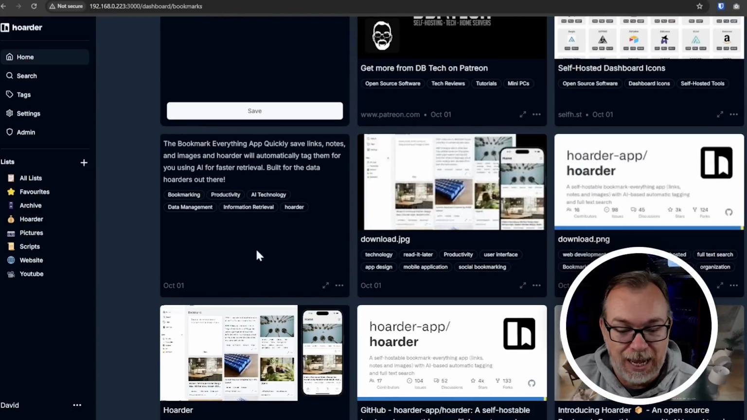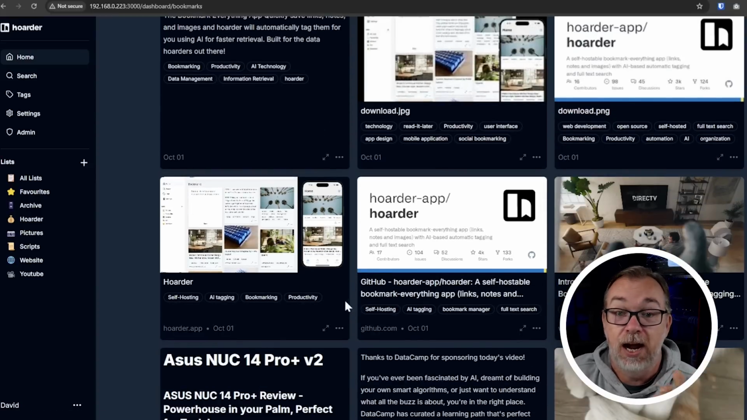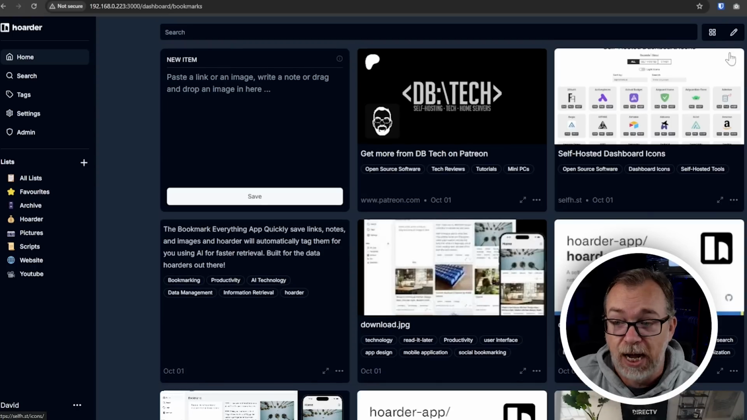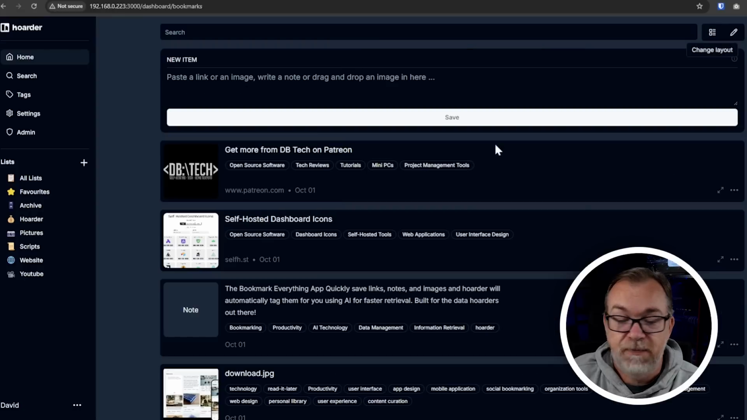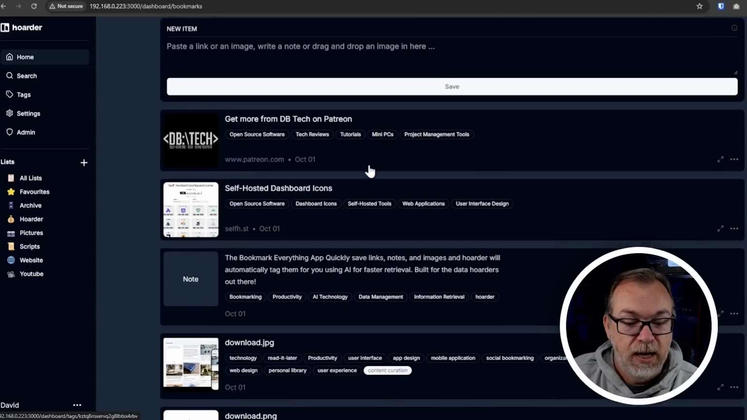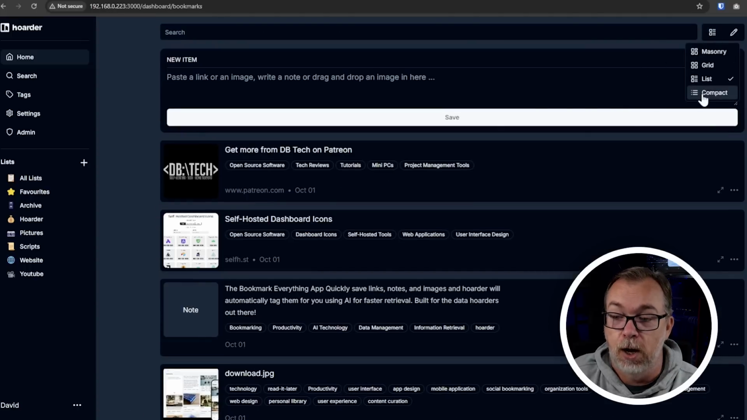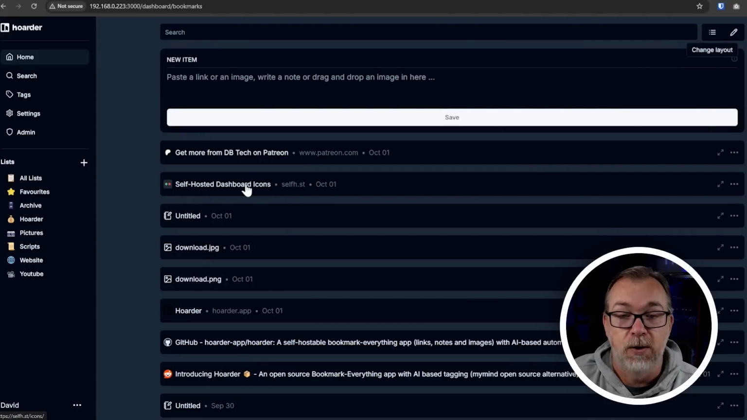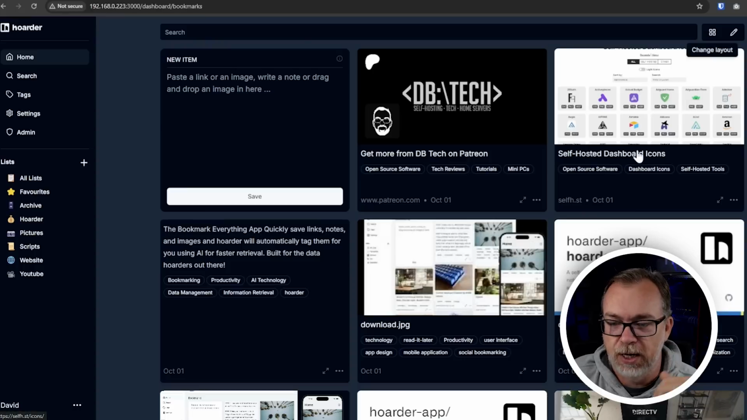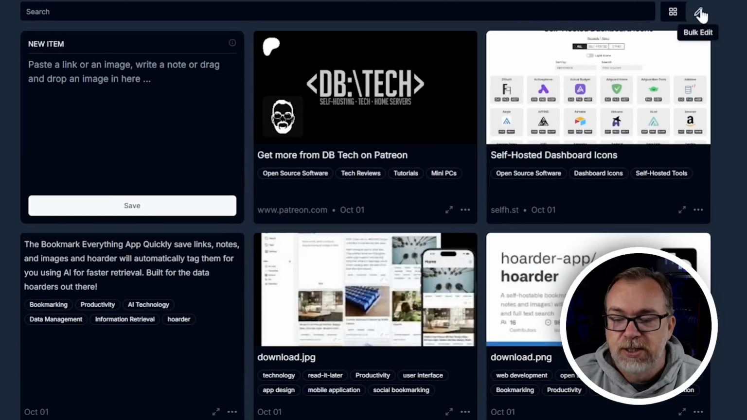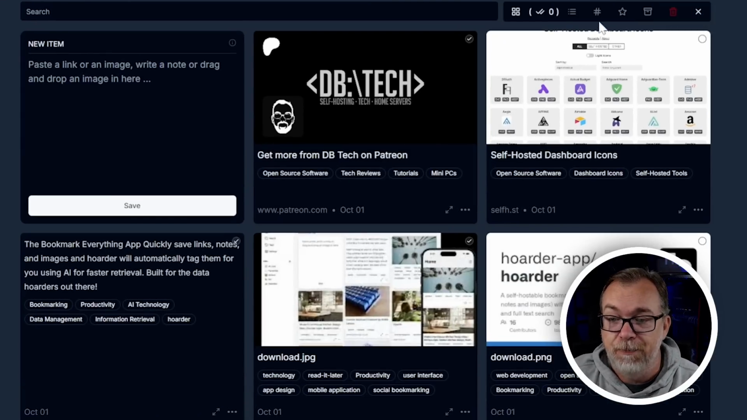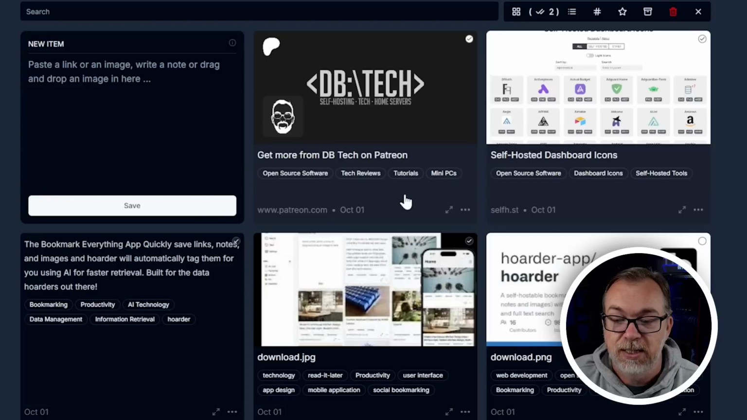And we can see that it's added some space to make sure that all of these different boxes are the same size. List view, you can view it that way if you want, or we can do compact view, which is list without actually showing the images. So what I want to do is actually come down here. Let's just do grid for the sake of it. Up here at the top right, there's a bulk edit option. If we click that, we can select.